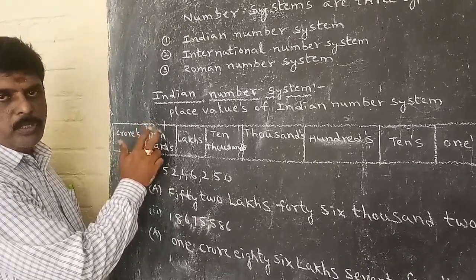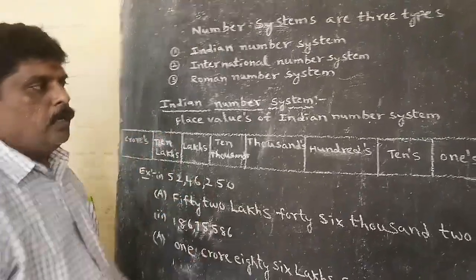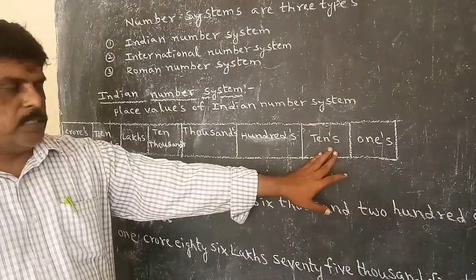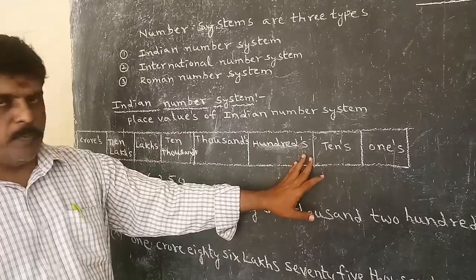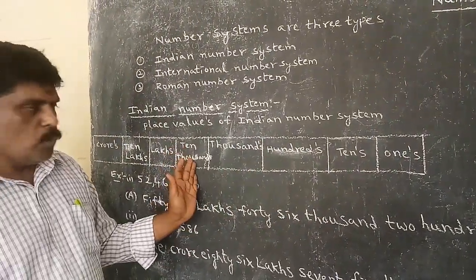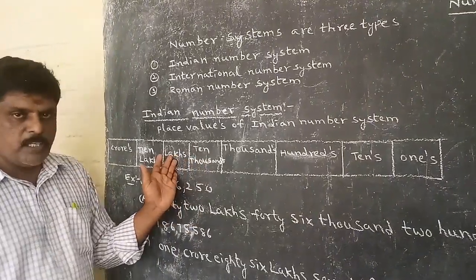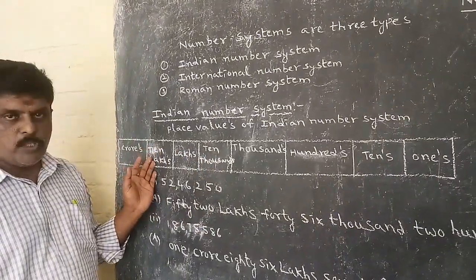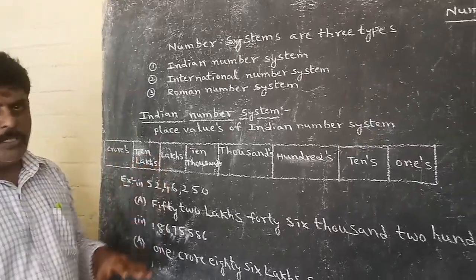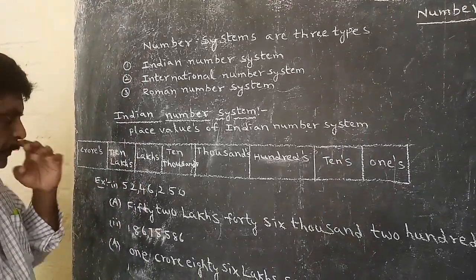All of you understand or not? First one is ones place, second is tens place, third is hundreds place, fourth is thousand place, fifth is 10,000 place, next is lakhs place, next is 10 lakhs place, next is crores place. This is the Indian number system.